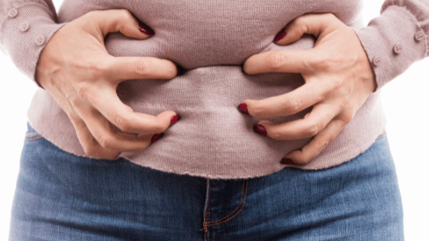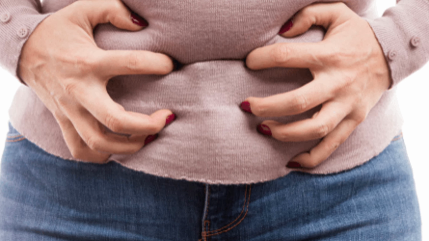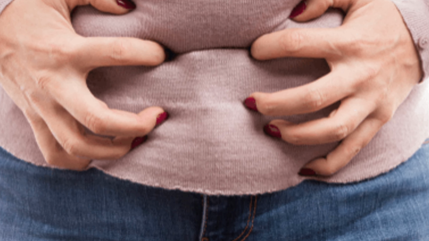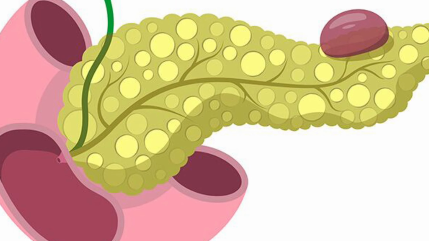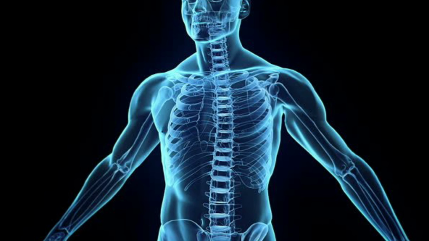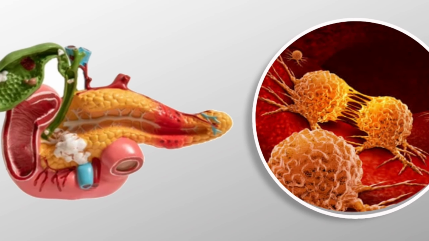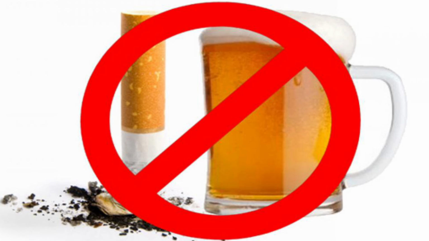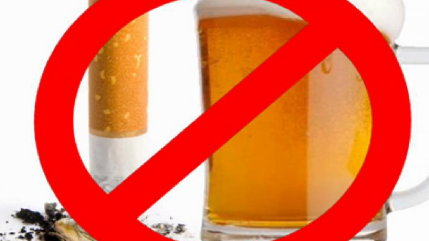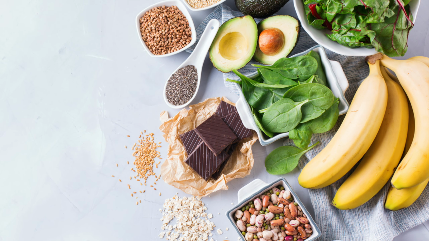Now, we will talk about complications and their prevention. If left untreated, pancreatitis can lead to complications like infection, pancreatic pseudocyst, and even organ failure in severe cases. Chronic pancreatitis increases the risk of diabetes and pancreatic cancer. Prevention is key. Limit alcohol consumption, avoid smoking, maintain a healthy diet, and address gallstones or high triglycerides.